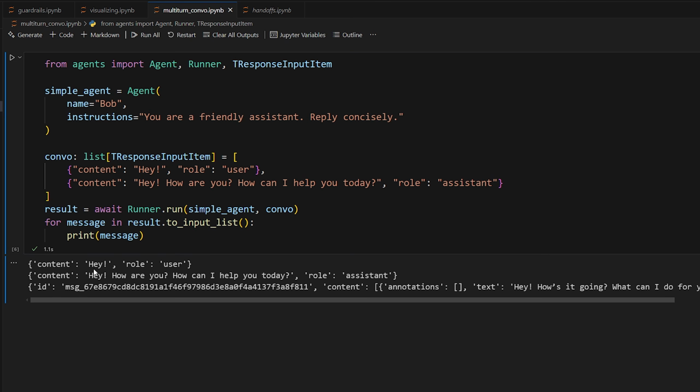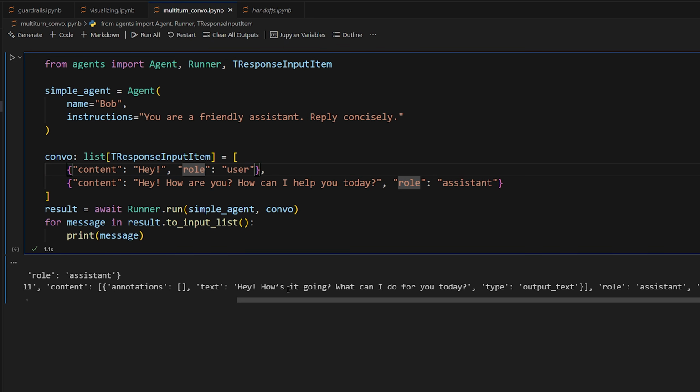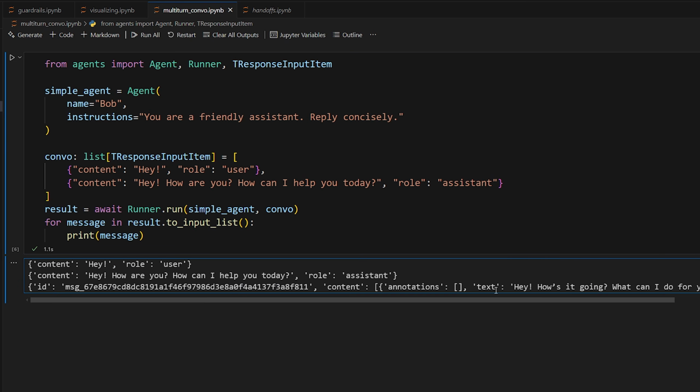There we go, so it worked. We can see that, role user, "hey"; "How are you? How can I help you today?", role assistant, which is what we told it to have originally. And then finally, we get the actual response from the large language model: "Hey, how's it going? What can I do for you today?" And this is also from the assistant. So we have two assistant messages in a row, but it doesn't really care. It's just predicting what it would say next.